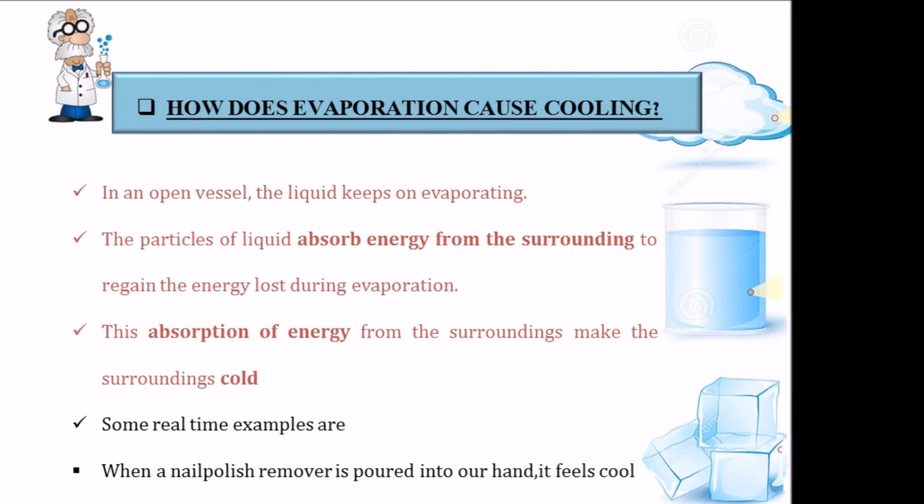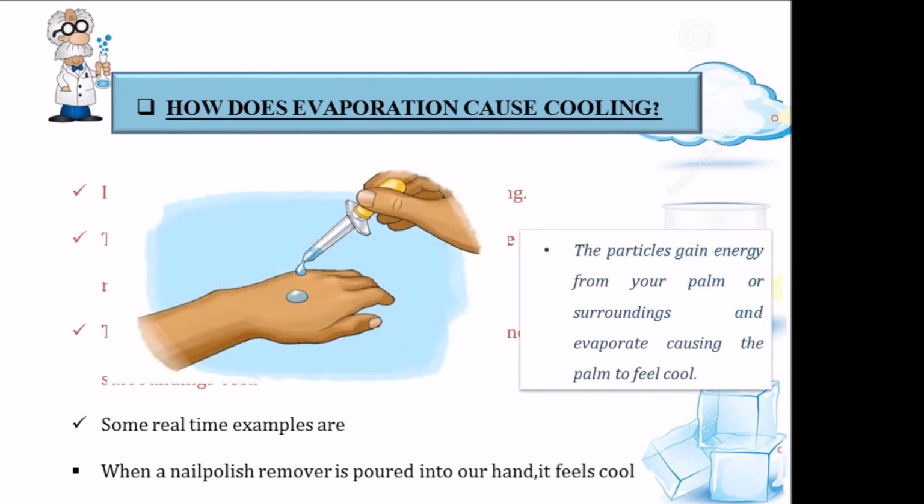Now let's understand this concept through some real-time examples. When we pour nail polish remover into a hand, we feel cold. Why is that? It is because the particles of the acetone or the nail polish remover gain energy from our palm or the surroundings and evaporate, causing the palm to feel cold.